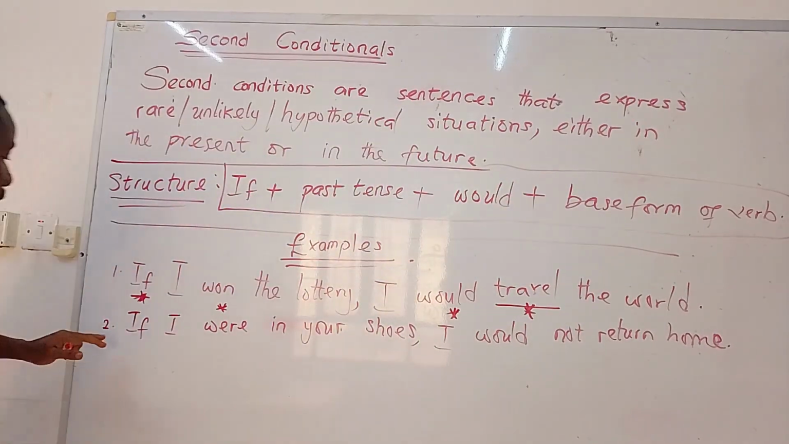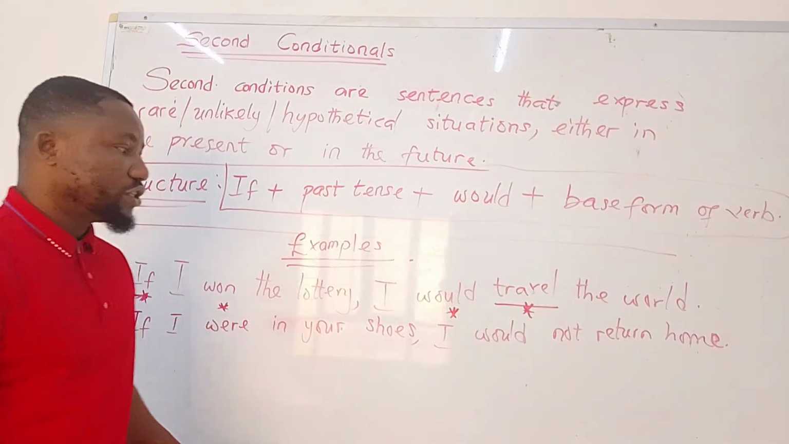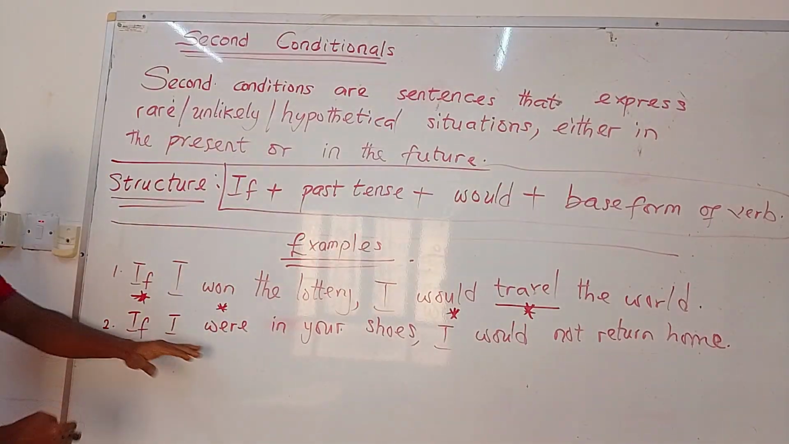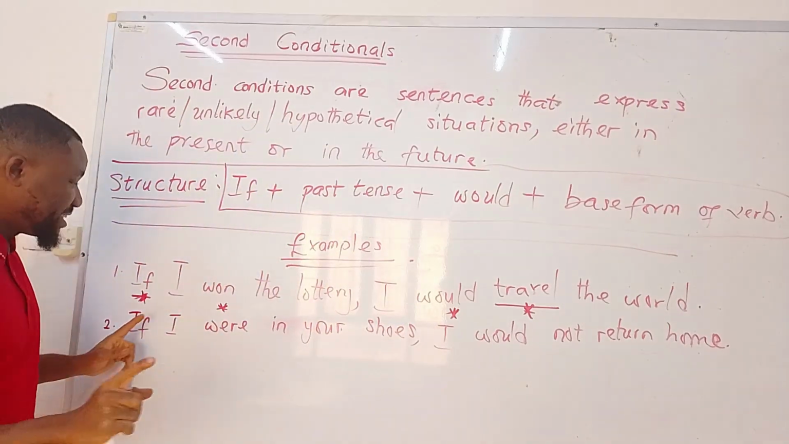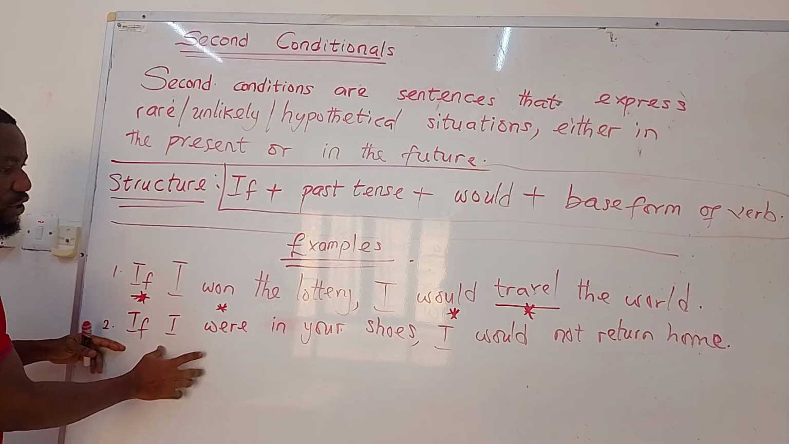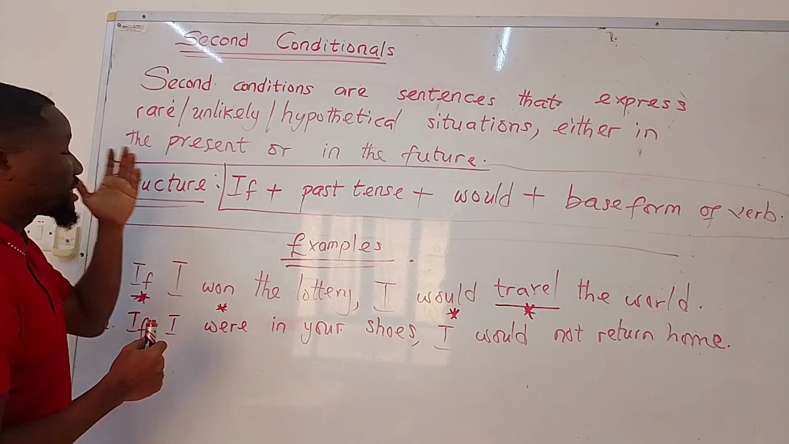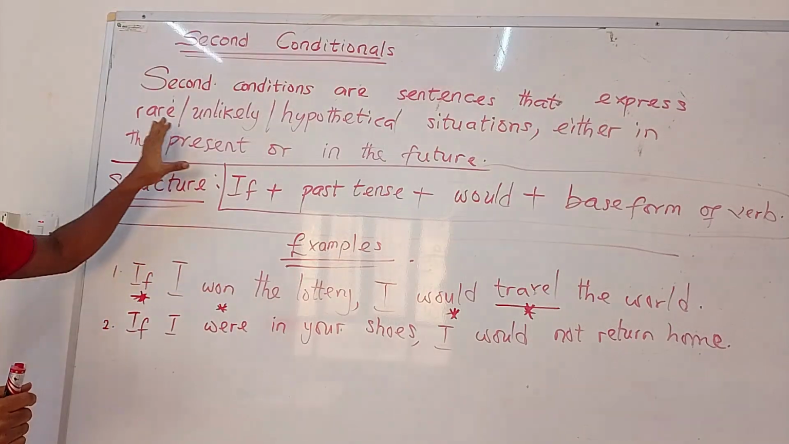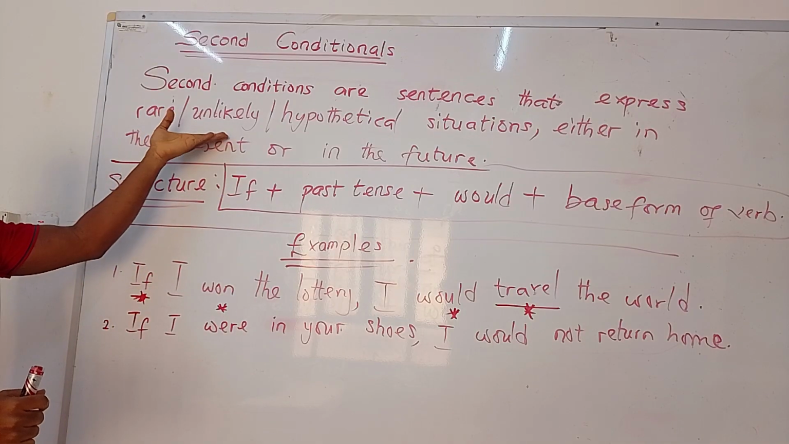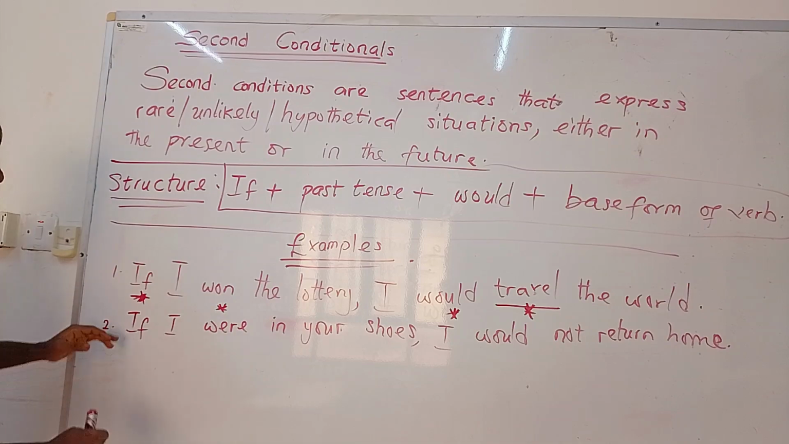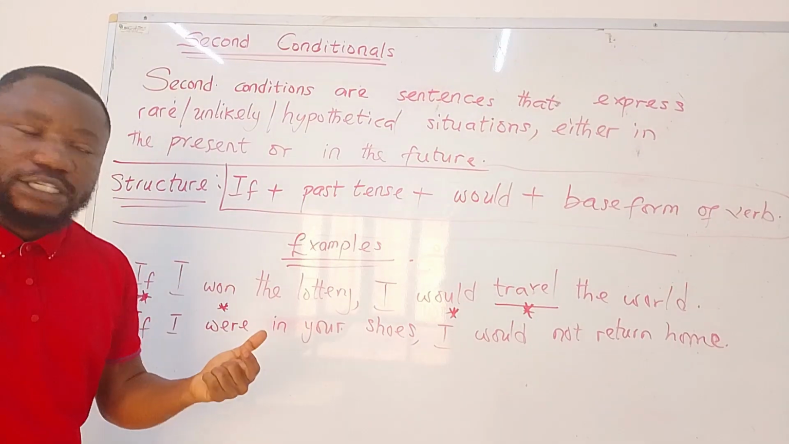Okay. Now, if I were in your shoes, I would not return home. Now, this person here hasn't even returned home yet, so let's get that correctly, which of course explains the whole essence of second conditionals, in that they talk about situations that are rare or unlikely or hypothetical situations. And in this case, this situation here is hypothetical.